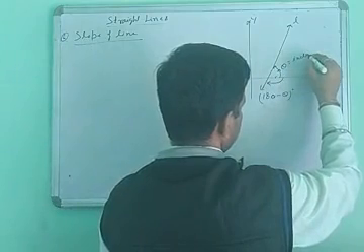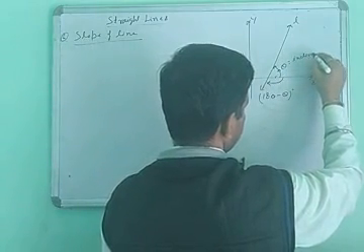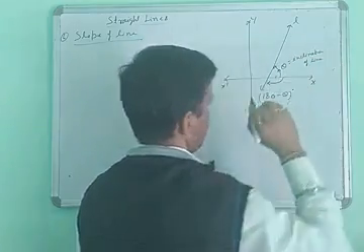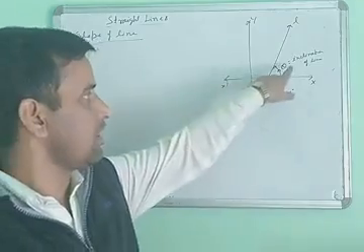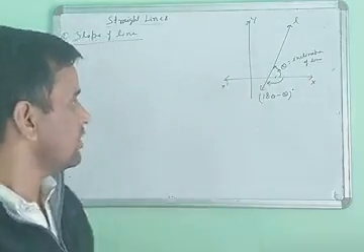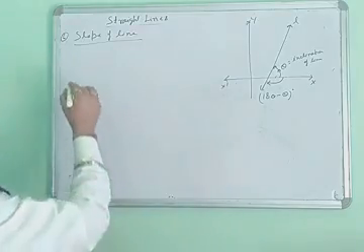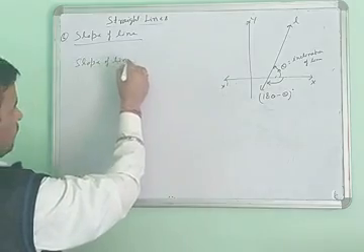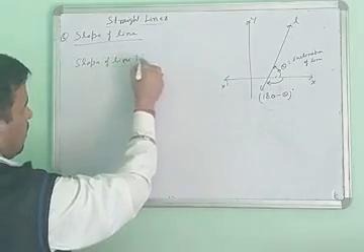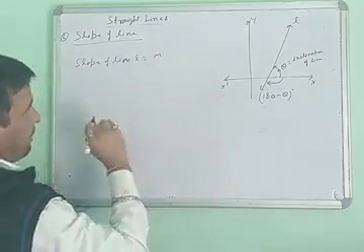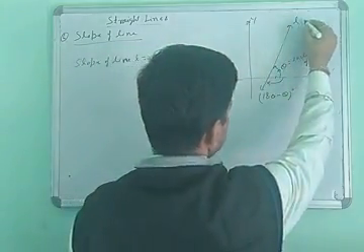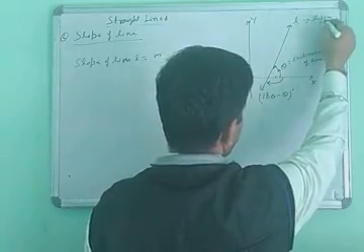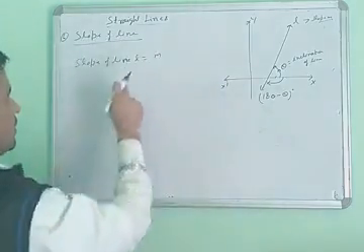This theta is called the inclination angle of the line. So when you find the slope of the line L, suppose the slope equals m.